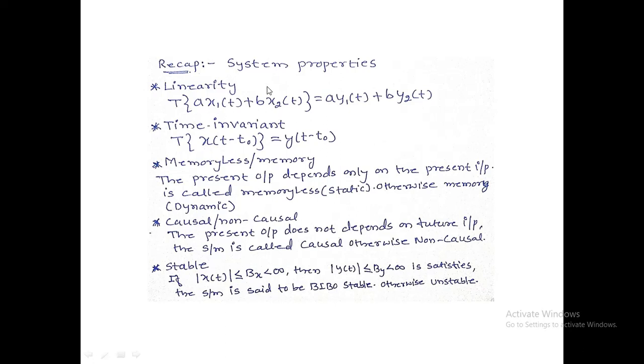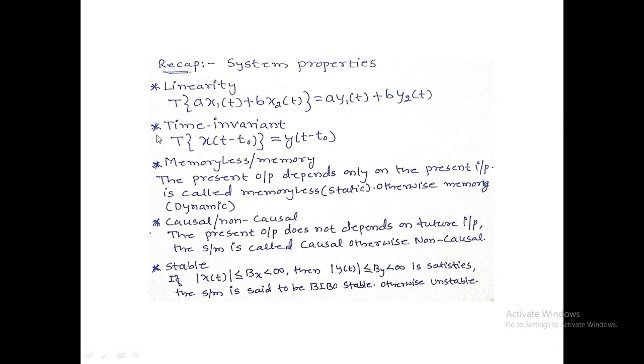Good afternoon everybody. Today we have a recap on system properties. The first property of a system is linearity. If the system, operating on the input signal a x1 of t plus b x2 of t, produces a y1 of t plus b y2 of t, then the system is said to be linear. Otherwise the system is non-linear.